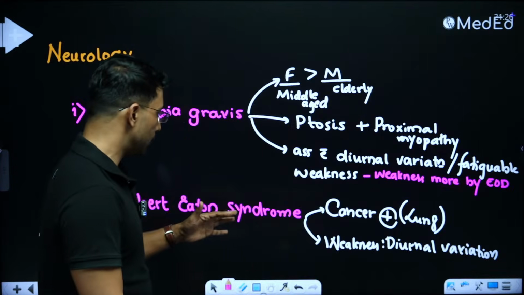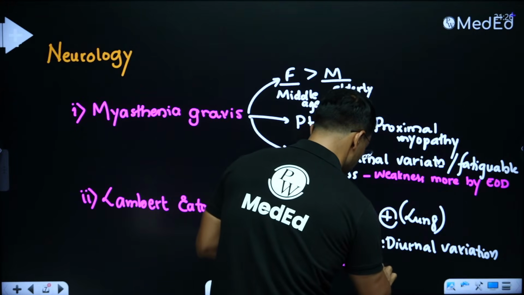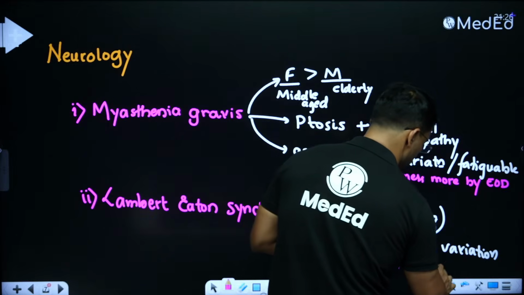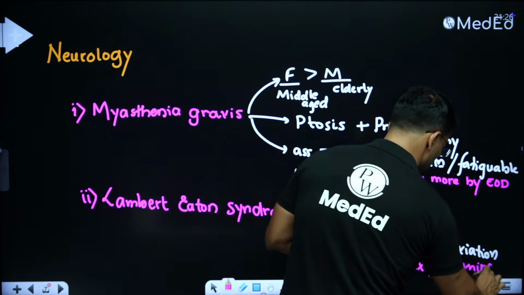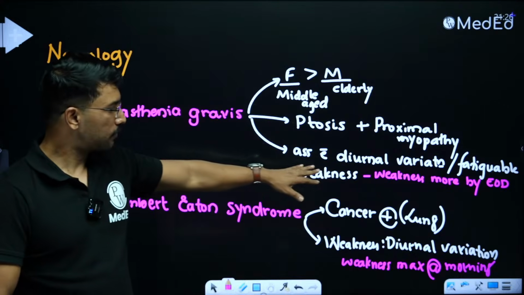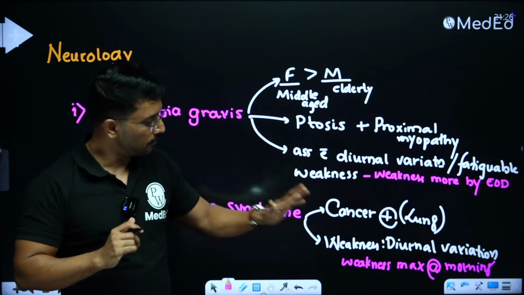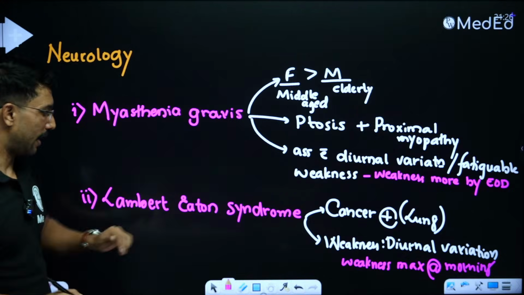And in case of Lambert-Eaton syndrome, weakness is maximum at the beginning of the day or in the morning. So from the story, if the weakness progresses with the progression of the day, it is talking about myasthenia gravis. If weakness decreases as the day progresses, it is talking about Lambert-Eaton.